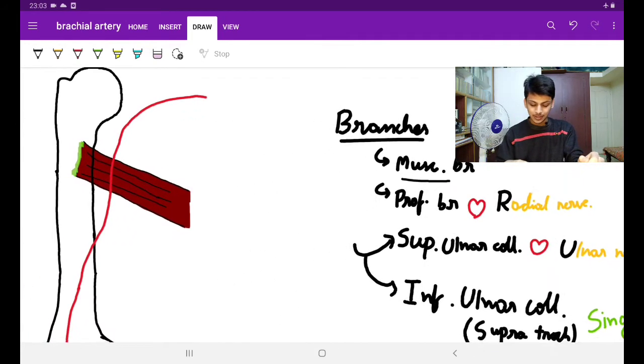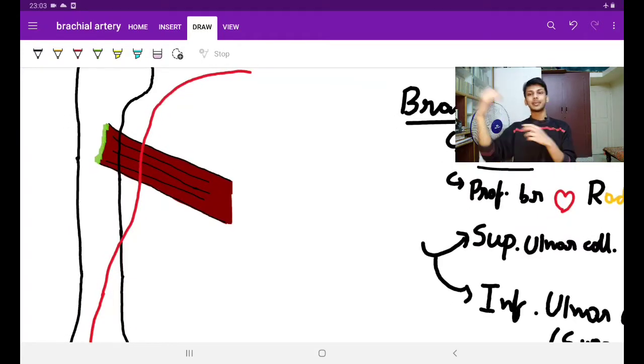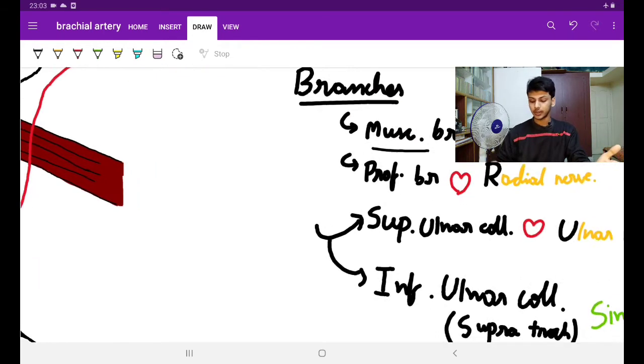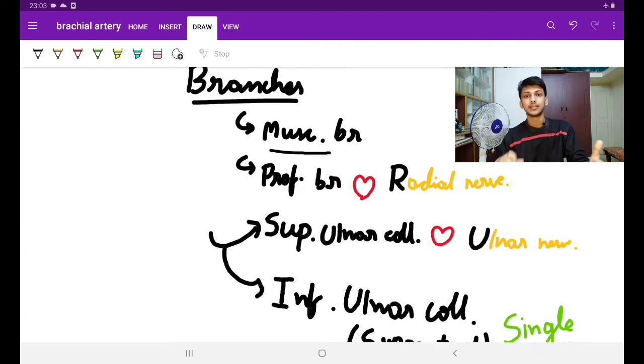Muscular branches to what? See here guys, the brachial artery is coming near the medial side, then it's going anterior. Now, do you think it would supply the posterior compartment muscles? It won't supply directly. It gives a branch called profunda brachii, which mainly supplies the posterior compartment of the arm. Usually the anterior compartment muscles of the arm are supplied by the brachial artery as direct muscular branches. But there are so many branches and many variations, so they didn't give them any specific name. They just called them generally the unnamed muscular branches.